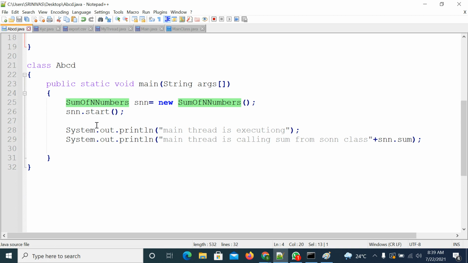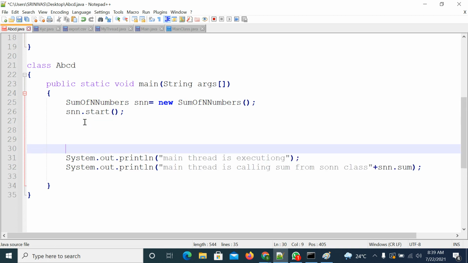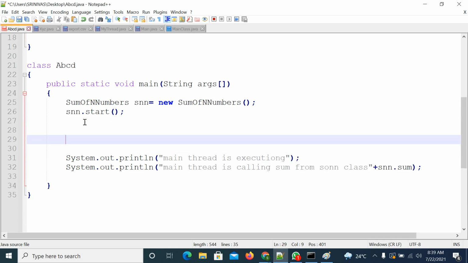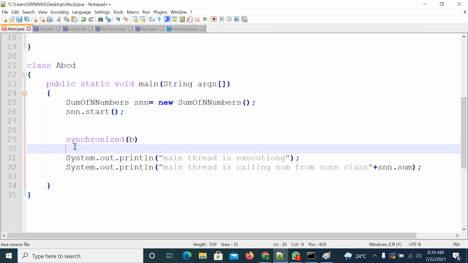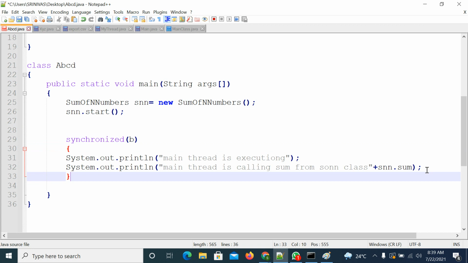So first, I am trying the code. Observe here, this is the synchronized block. Observe what I am passing.